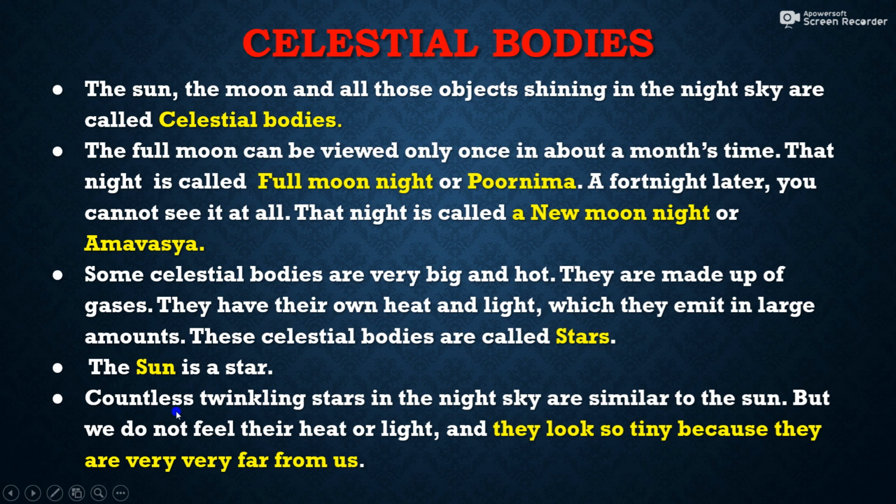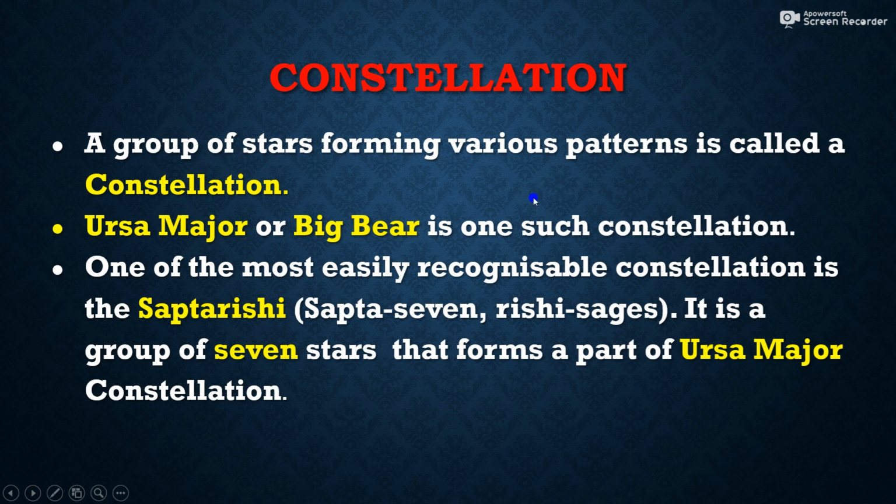So, countless twinkling stars in the night sky are similar to the sun, but we do not feel their heat or light, and they also look very tiny because they are very, very far from us. So, there are also different stars like the sun. They give us heat and light, but we don't get so much light and heat from them because they are very, very far from us. So, come to the next slide.